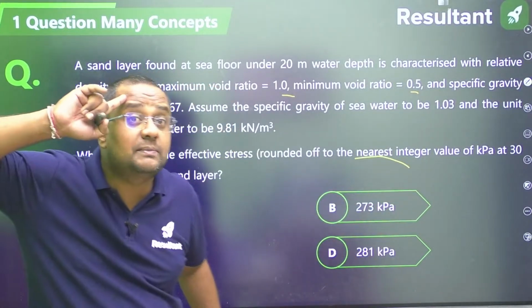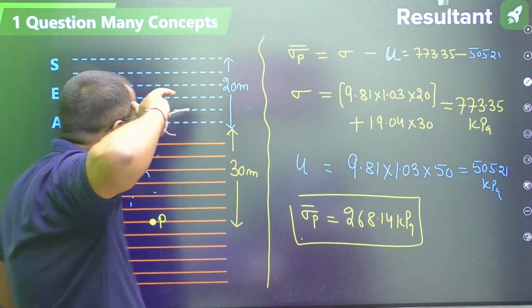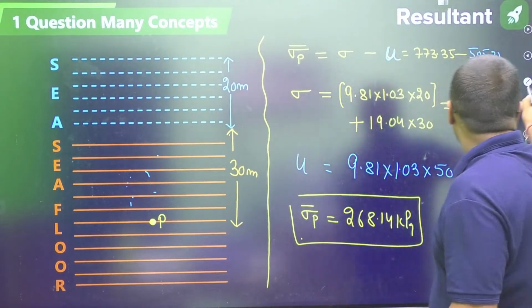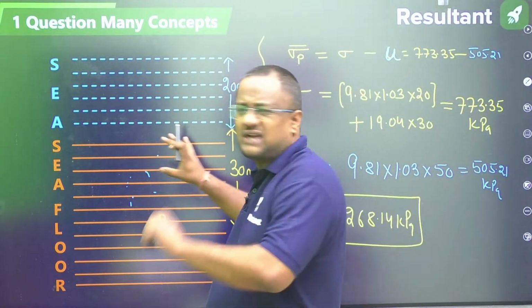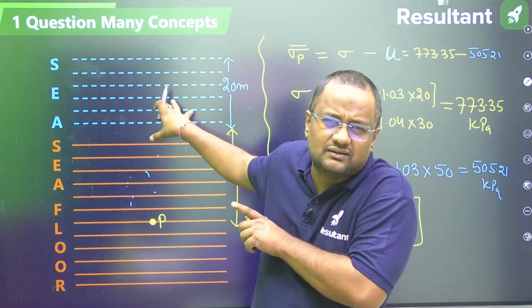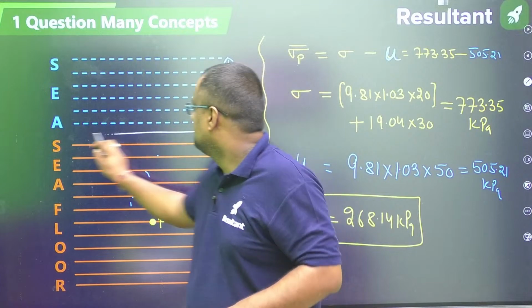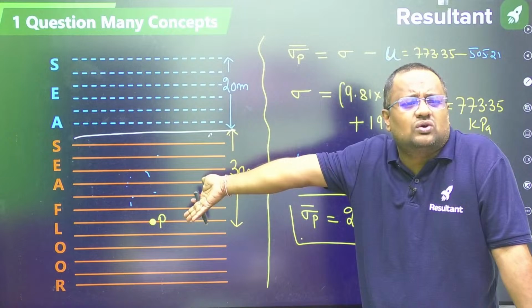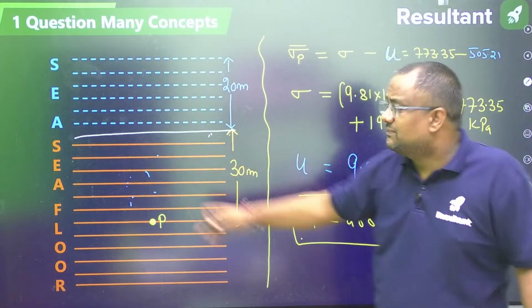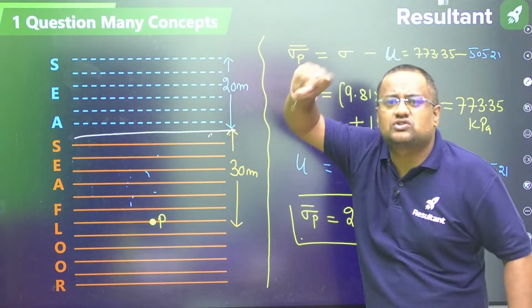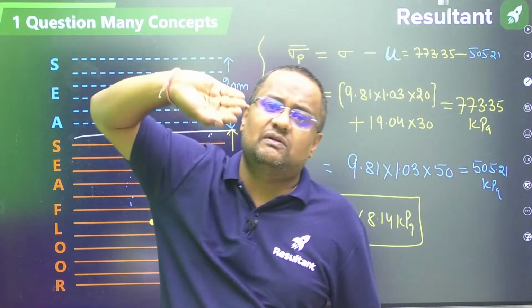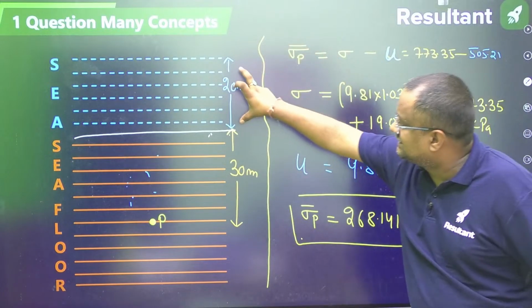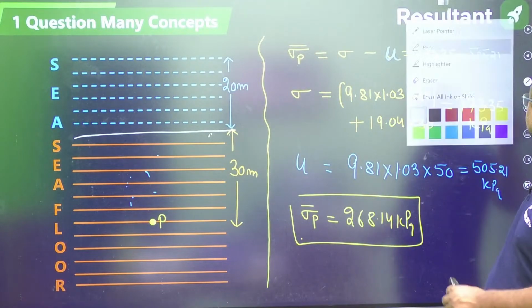Now some students will have this doubt: sir, in our book, my college teacher told that if I am considering it to be ground level, although it is the seabed, and the water goes above ground level, we can neglect this. Yes, you can neglect it here also. We have seen this statement many times, that if the water table fluctuates above ground level, then that water table can be neglected. You can neglect it here also, because then in total stress this is neglected.